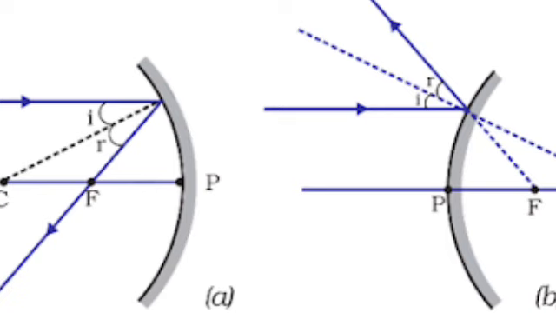If you pass parallel rays from the opposite surface of the lens, you obtain another principal focus on the opposite side. The letter F is generally used to represent a principal focus. However, a lens has two principal foci. They are represented by F1 and F2. The distance of the principal focus from the optical center of a lens is known as its focal length. The letter f is used to represent the focal length.